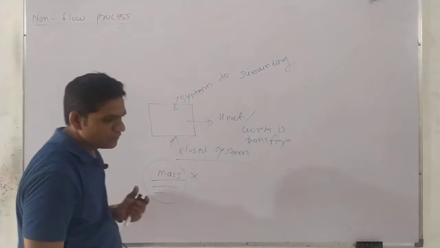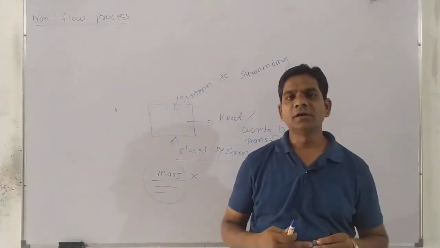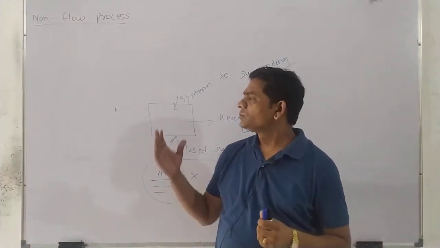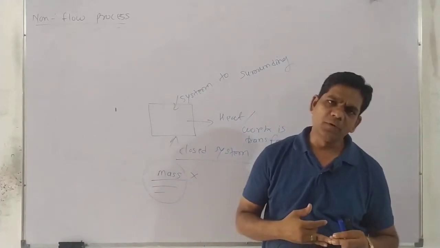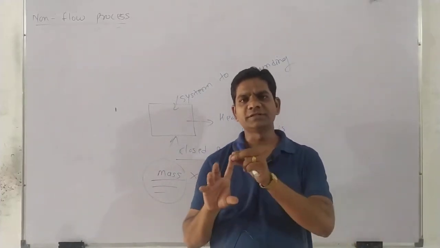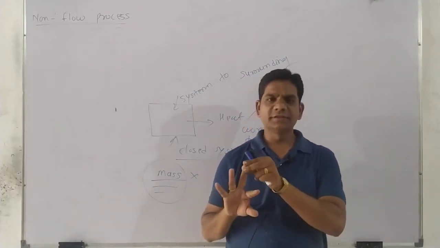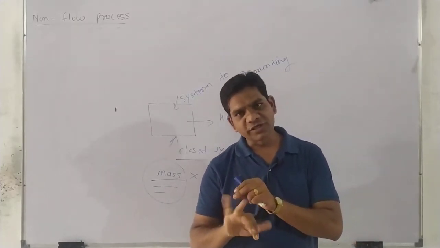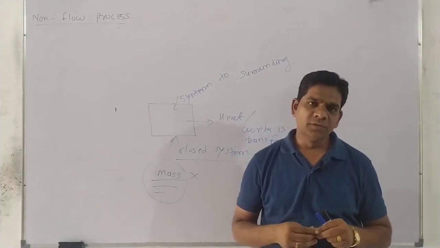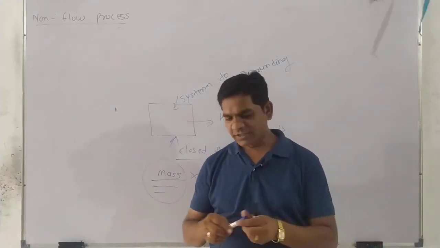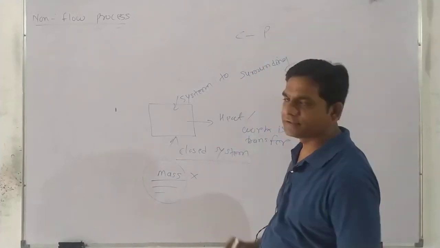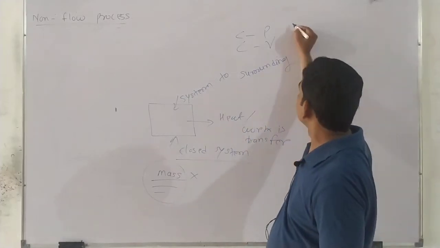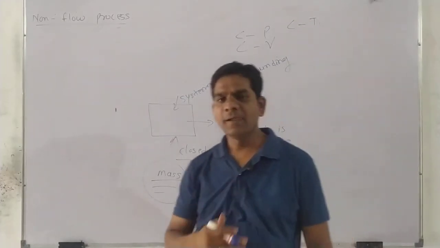Okay, and this non-flow process occurs in a closed system of engineering thermodynamics. So there are various types of non-flow process. So what are the processes? The first one is isobaric process, then isochoric process, then isothermal process, adiabatic process, and isentropic process. So isobaric means constant pressure process. Isochoric means constant volume process, and isothermal means constant temperature process.